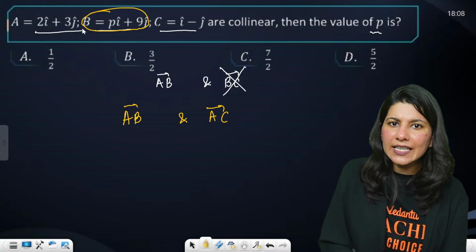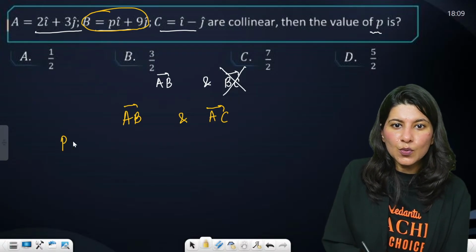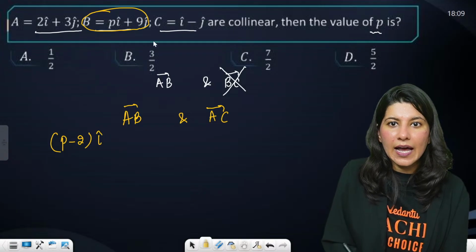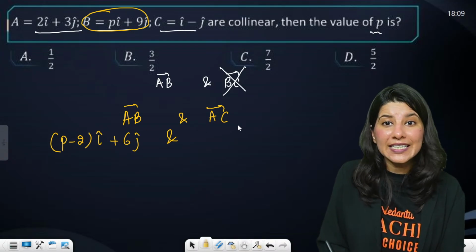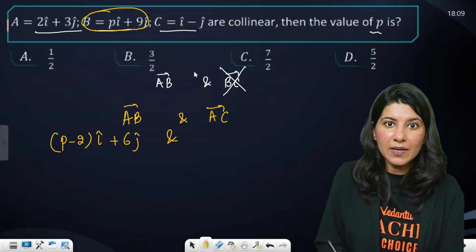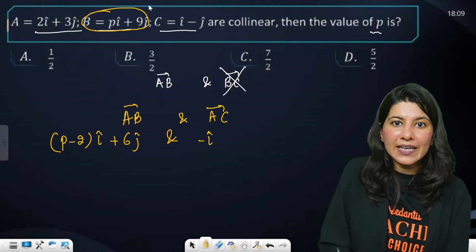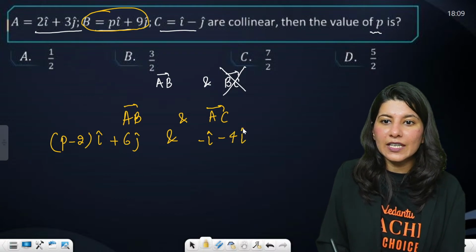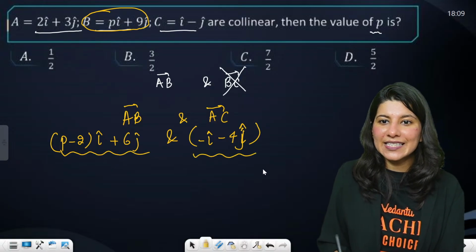Now AB vector, tell me. AB vector will be (P minus 2) i cap and (9 minus 3), so plus 6 j cap. And what about AC vector? C minus A. So 1 minus 2, so minus i cap, and minus 1 minus 3, minus 4 j cap. Okay, so this is AB, this is AC.